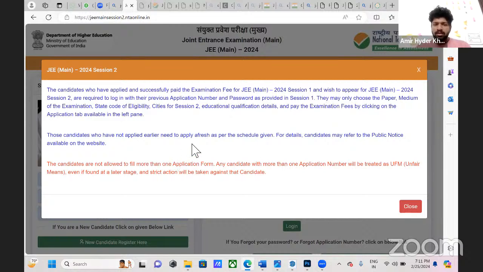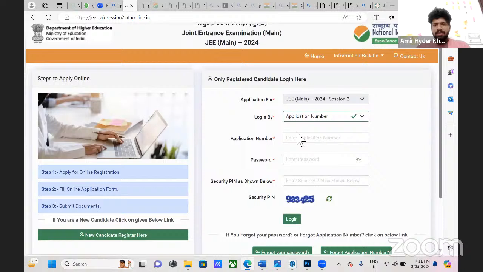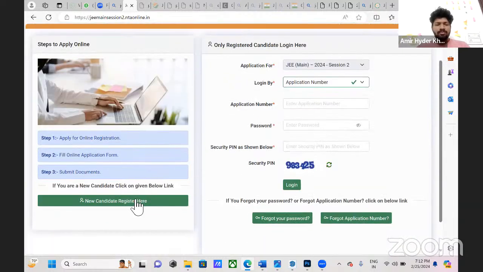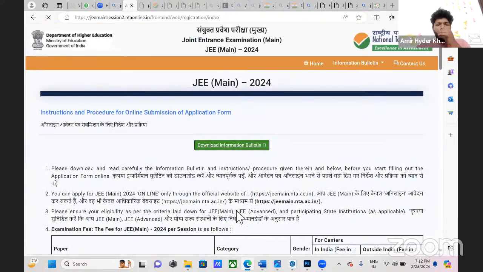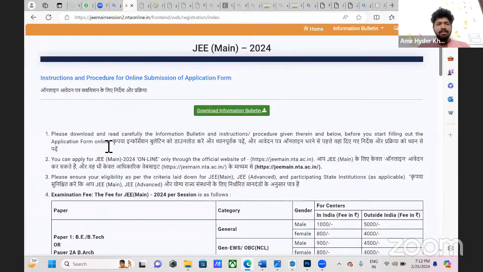For session 2, the process will be from the beginning. So this login will be for the people who have done session 1. For them, their login ID and application number would have been already given. For new candidate registration, you have to go to your left corner and click. So yeah, this page will come up.